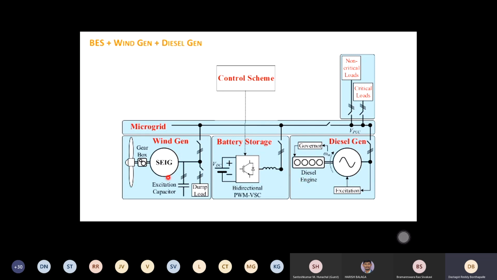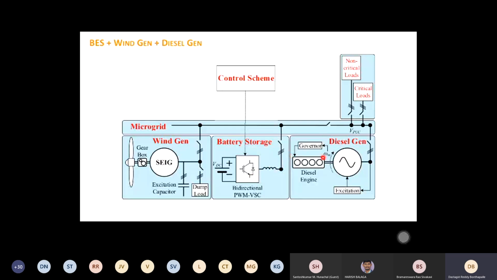In the previous case, when you wanted to bring in wind, you had to adjust voltage, frequency and theta, all three. But when you want to bring in the diesel generator, thanks to the governor control, it can adjust its voltage and frequency, but you have to take care of the phase angle difference. So you give the phase angle difference command to this converter, adjust it, and then you are ready to sync.